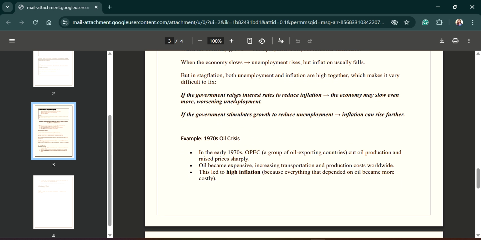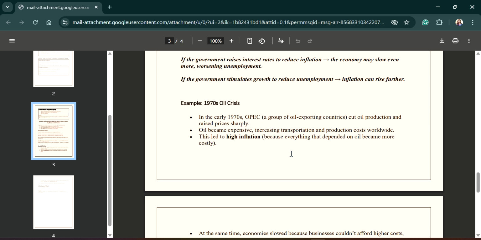Stagflation has been experienced by various countries, but it was first seen in the 1970s during the oil crisis, when OPEC countries cut oil production and raised prices sharply. Because of this increase in price, the cost of other things also increased, because oil is the main engine of the economy.